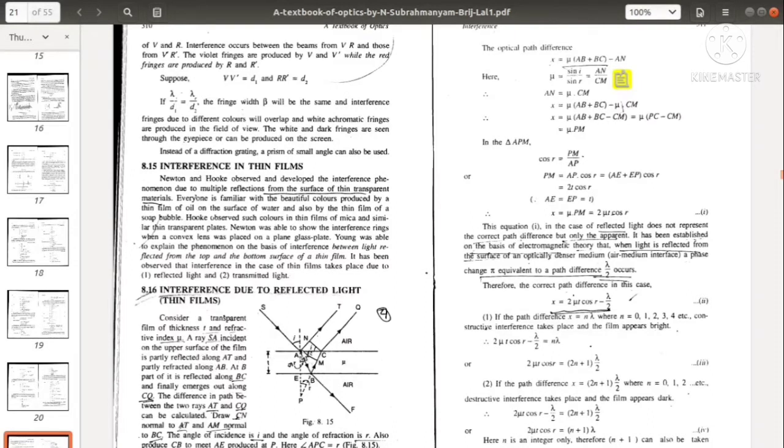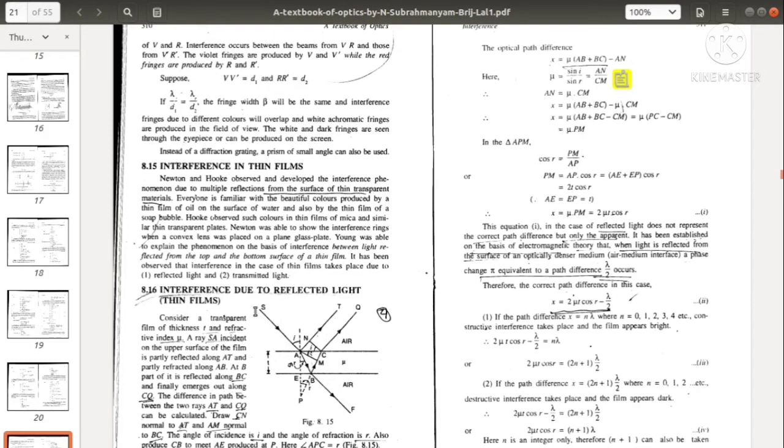This ray is partly reflected, so this is reflected along AT, and partly transmitted or refracted along AB. At B, part of this ray is transmitted and part of this is reflected along BC. And finally this ray emerges out of the film as CQ.